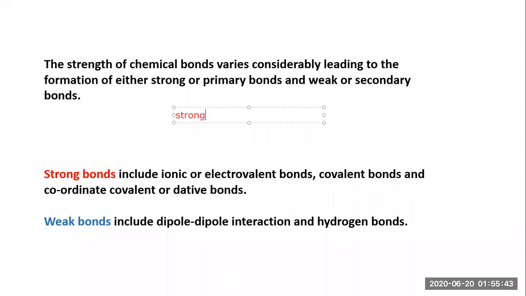Whenever you hear the word strong, it's also called primary. When you call a bond very weak, it's also called secondary. We have to understand these words. So let's consider: strong bonds include ionic or electrovalent bonds, covalent bonds, and coordinate bonds. These are the types of bonds we have discussed.